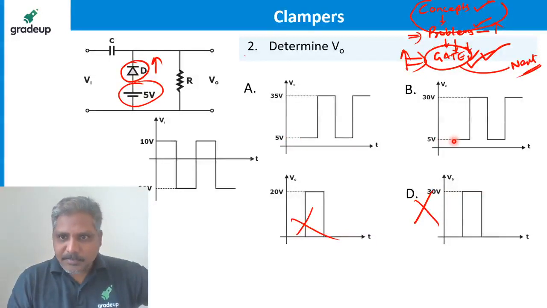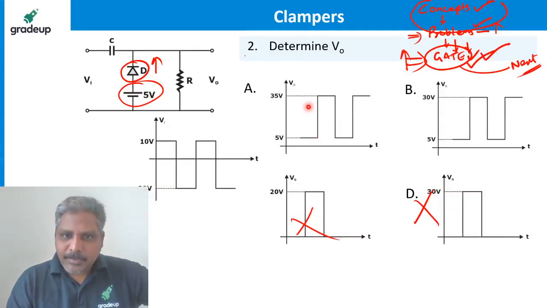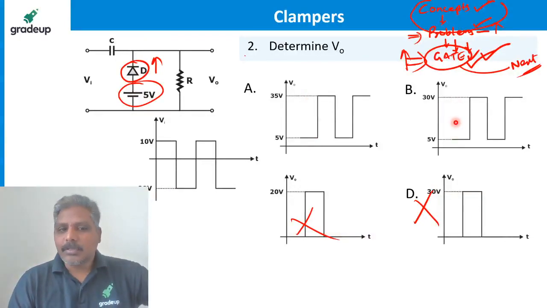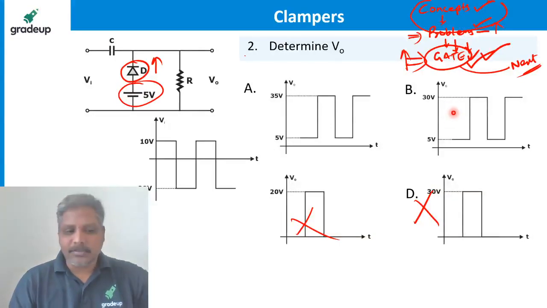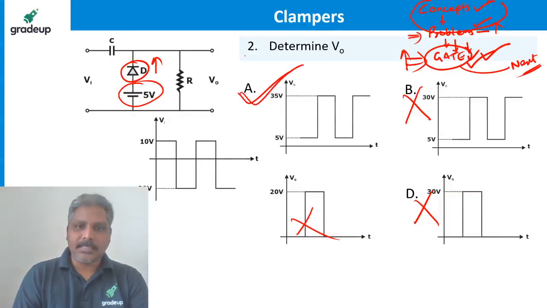This is also clamped to 5 volts as per the circuit. But which one is correct answer? When it is clamped, peak to peak value of the input waveform. See how much is peak to peak? 30 volts. How much is peak to peak here? 30 volts. How much is peak to peak here? 25 volts. By shifting the waveform, peak to peak does not change, right? In our examples also. So this cannot be the answer, we can say.